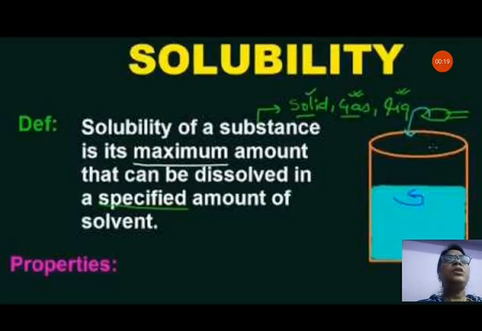Solubility of a substance is the maximum amount that can be dissolved in a specified amount of solvent. That means the amount of liquid and solid both should be fixed. If I give the example of sugar and water, then if I take 1 liter of water and 250 grams of sugar is dissolved in 1 liter of water, the maximum amount that can be dissolved is the solubility of that substance. That means 250 grams is the maximum amount of sugar that can be dissolved in 1 liter of water, so that will be the solubility of sugar in water.